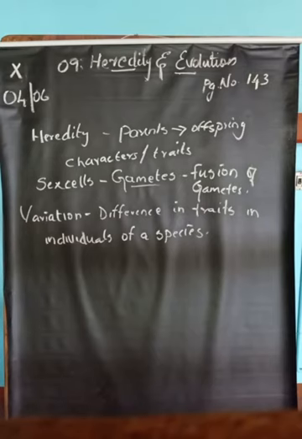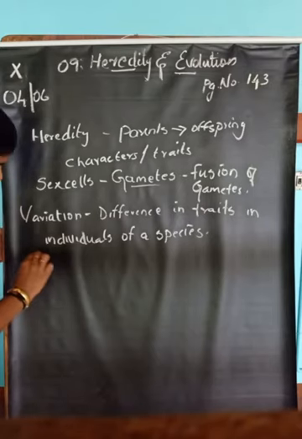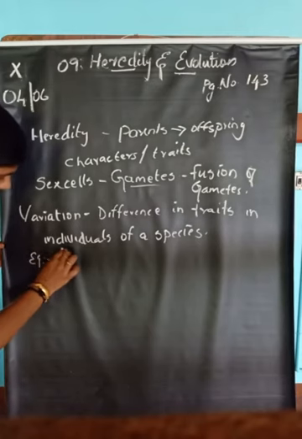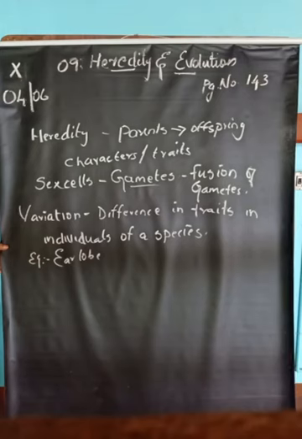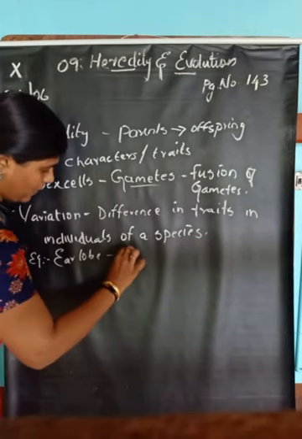Examples of variation are given in your textbook, such as the ear lobe. There are two types of ear lobe, attached ear lobe and free ear lobe.